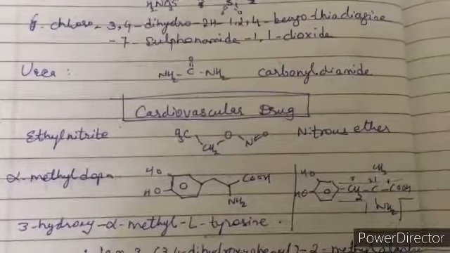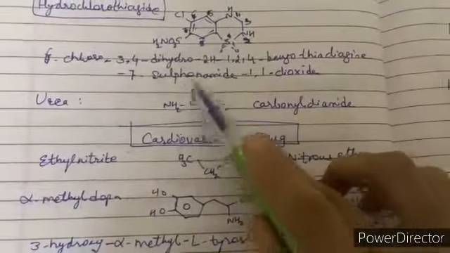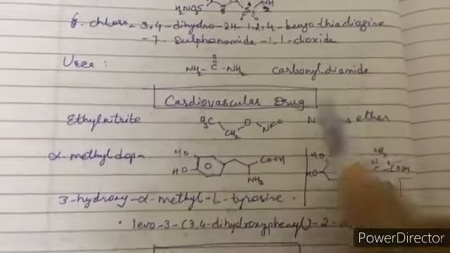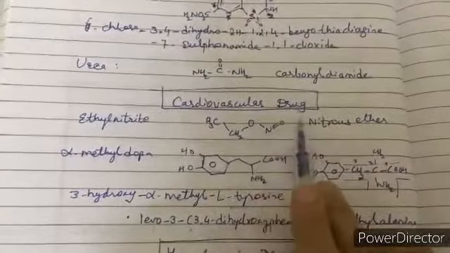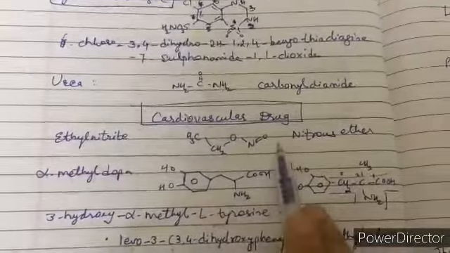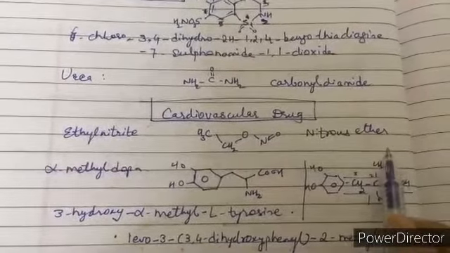Then in diuretics we have urea, that is NH2, C double bond O, NH2, that is carbonyl diamide. Let us talk about some cardiovascular drugs. We have ethyl nitrite, CH3CH2ONO. We call it nitrous ether.